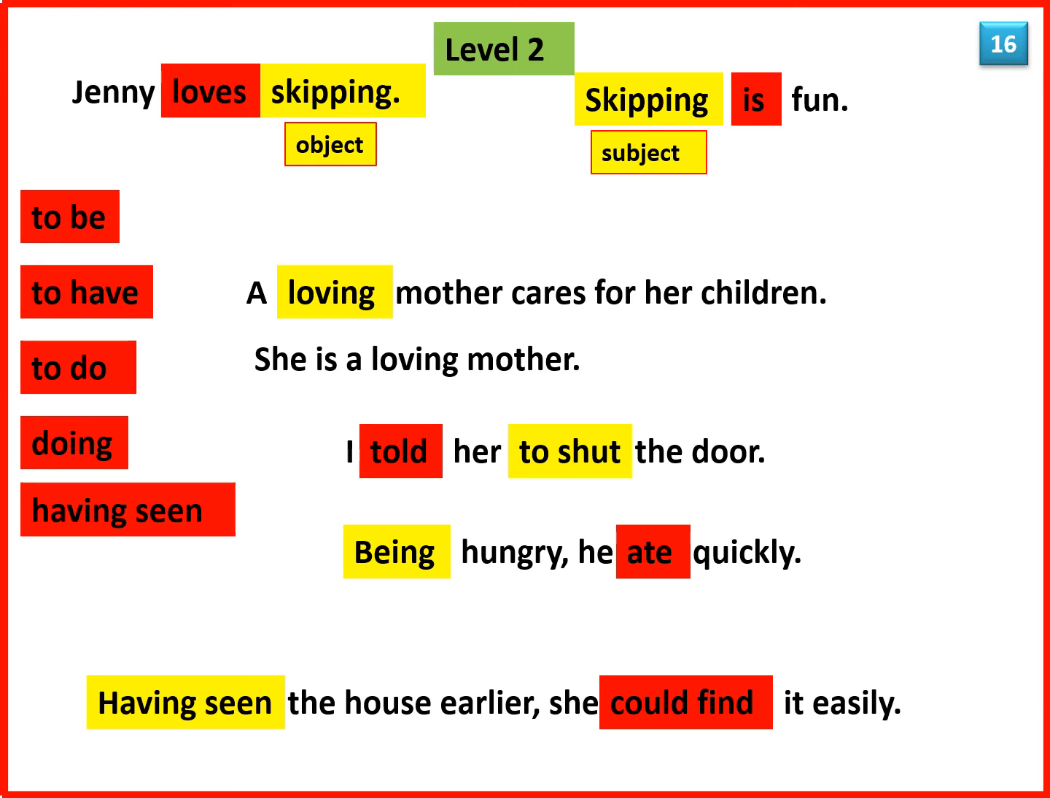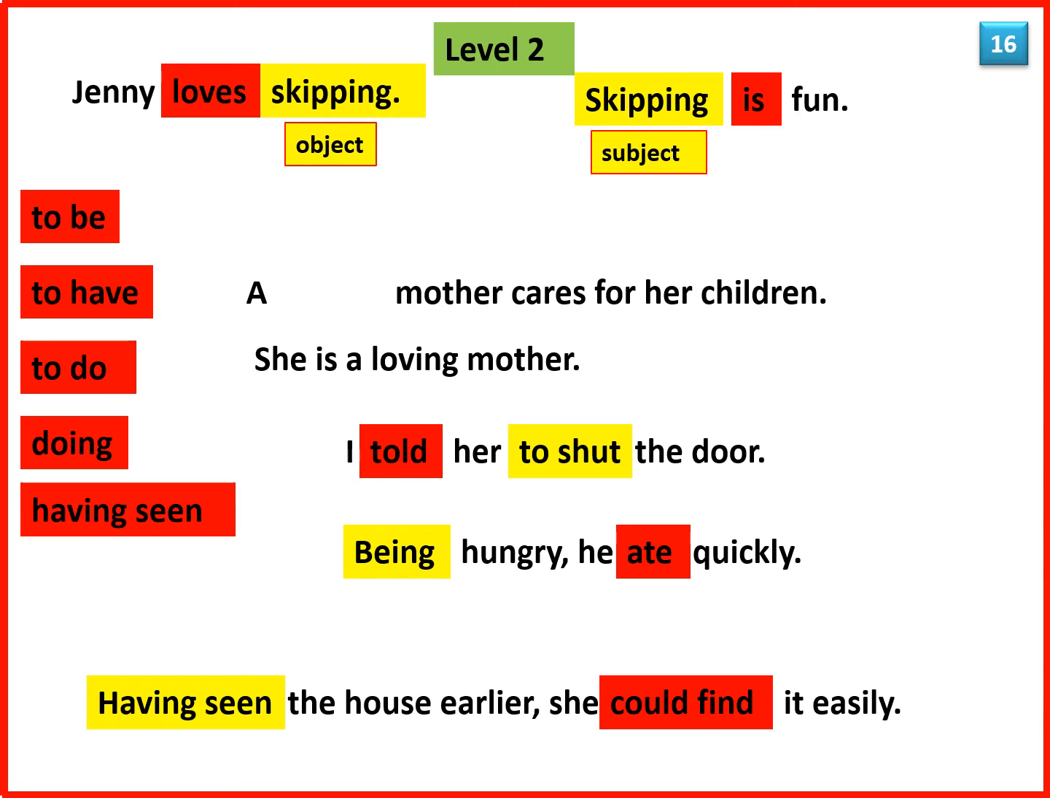But these forms can be used in other ways in a sentence, either as a subject or as an object. Skipping is fun. What are we talking about? Skipping. So skipping is the subject of the sentence. Jenny loves skipping. Jenny loves what? Skipping. So skipping is the object of the verb love.